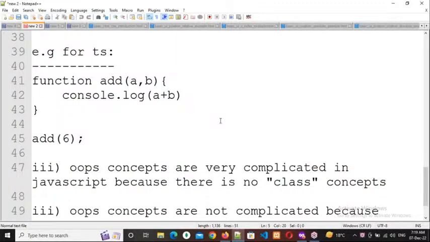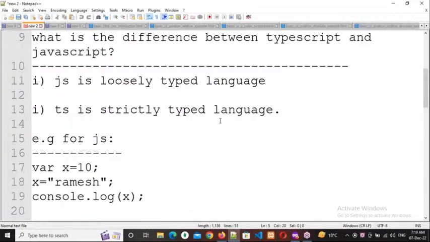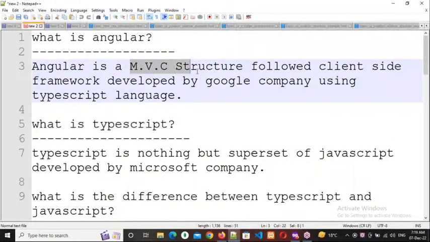Now in today's class, I'm going to explain about this MVC structure, and how Angular works depending upon the REST API. Clear, everybody? Respond please.